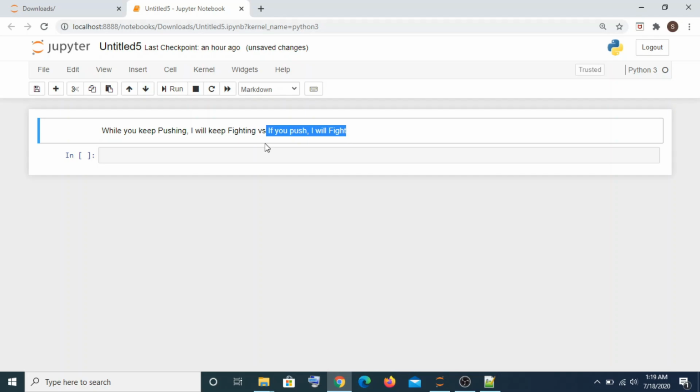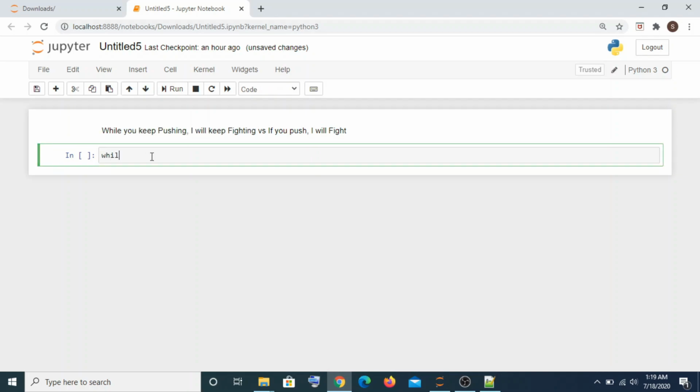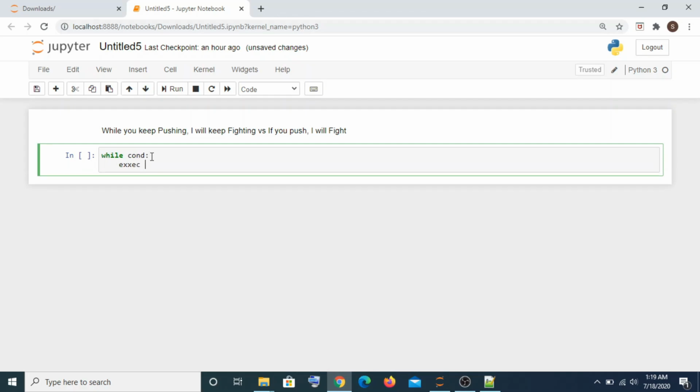Like "if you push, I'll fight," while this statement is going to execute until the condition is false. This is how while works. So the syntax is something like this: while this condition, and it will execute the sequence of statements.